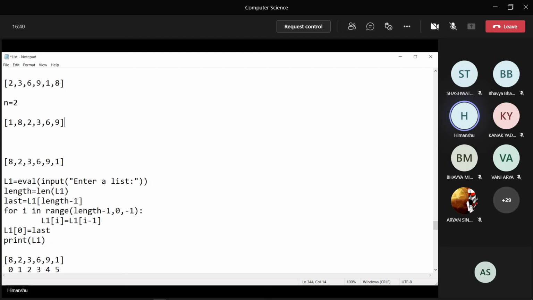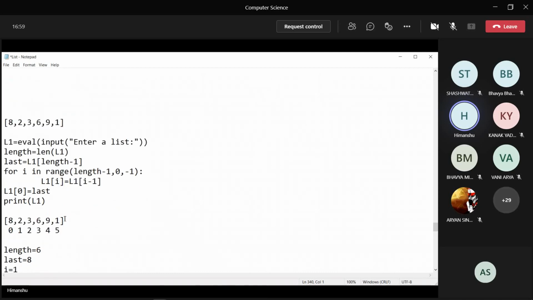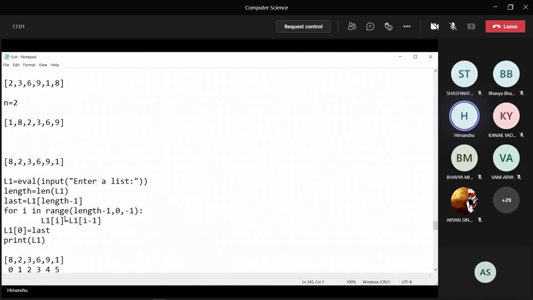Clear? There could be a question in the examination to shift the elements to the left side, but this was the program to shift the elements to the right side. This can also be a program to shift the elements to the left side. Right? Now try this one for the value of n, the number of times.